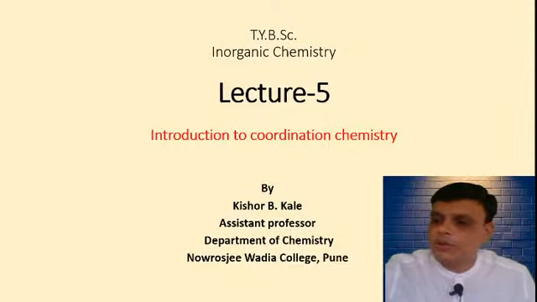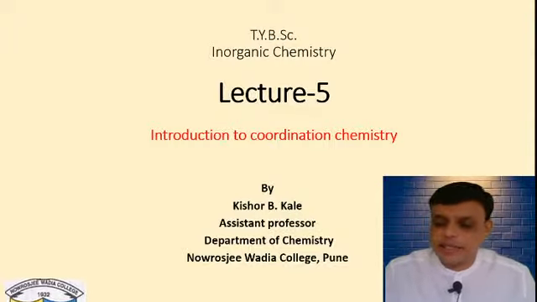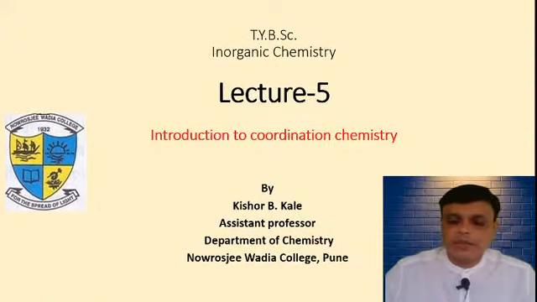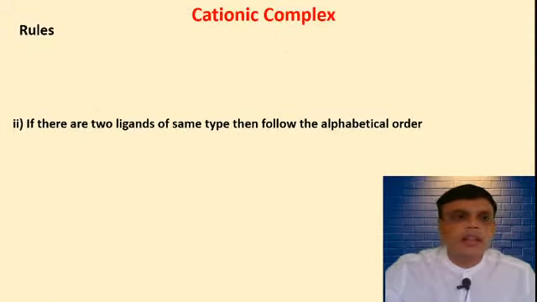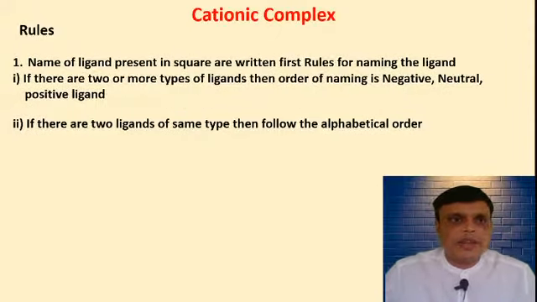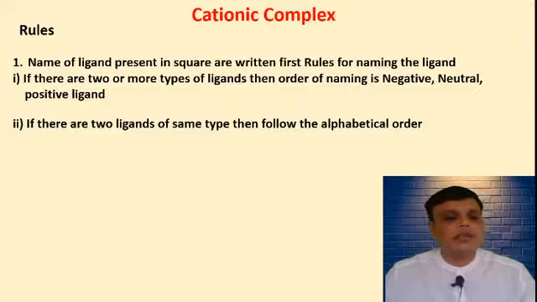Yes, Vishwajit is saying cationic complexes. We were talking about the rules. Okay? So we will see the rules one more time, just have a look at the rules for cationic complexes. The first rule for cationic complexes is that the names of the ligands present in the square bracket are written first.